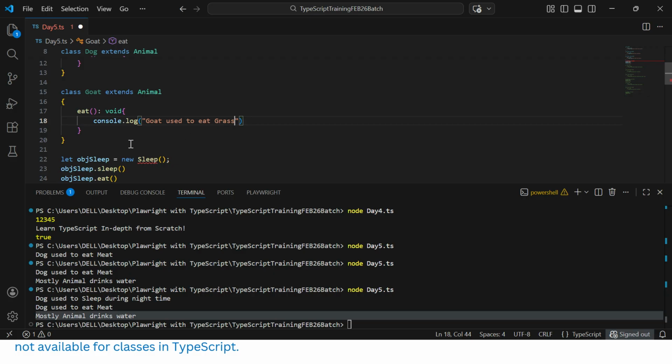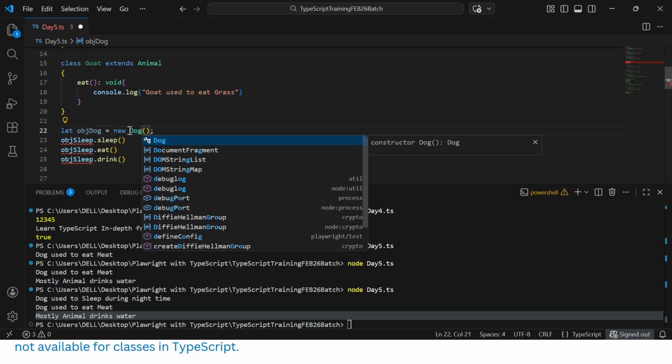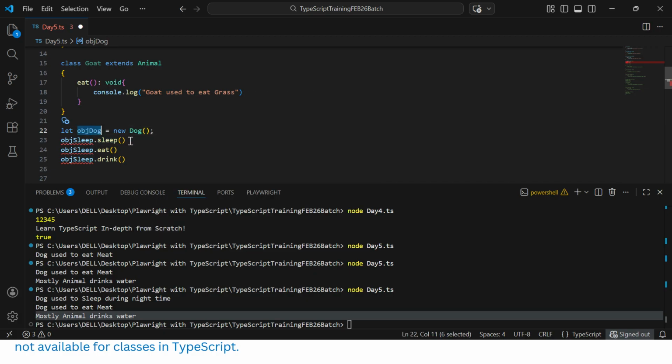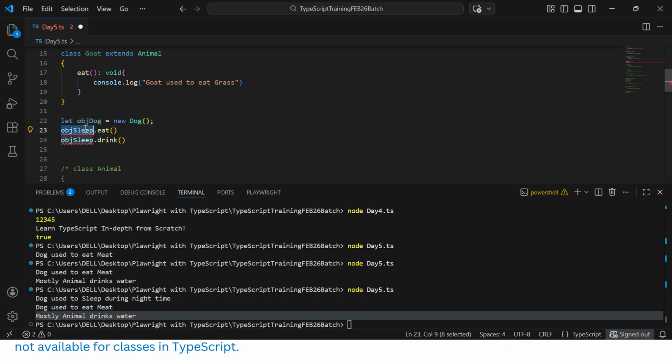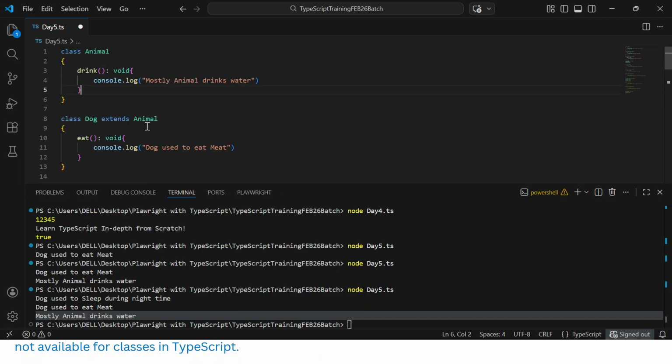Now we can create an object called obj dog, and with the help of this object, we can call eat and drink, because eat comes from the child dog class, and drink comes from the parent class animal.